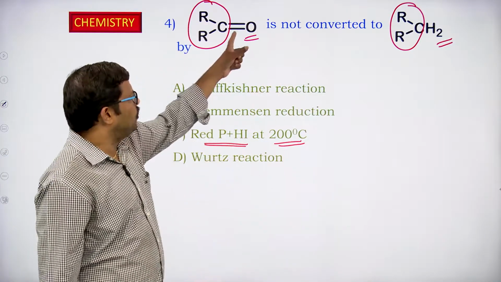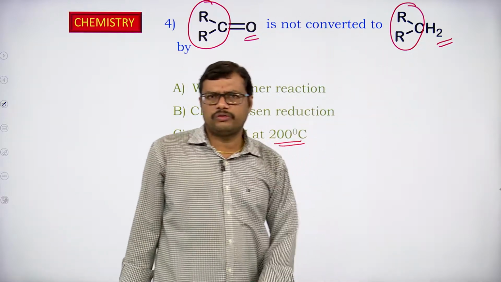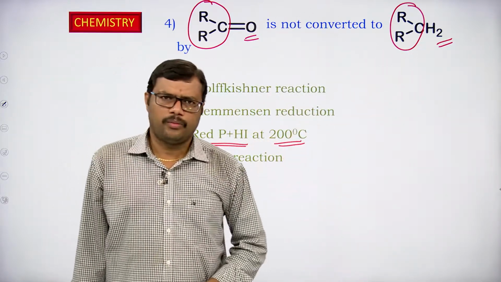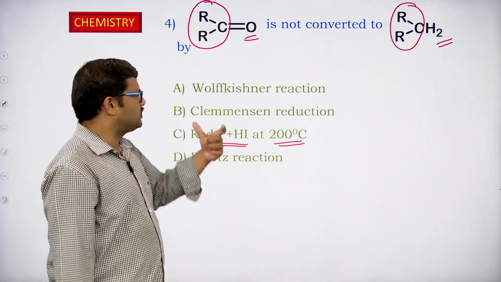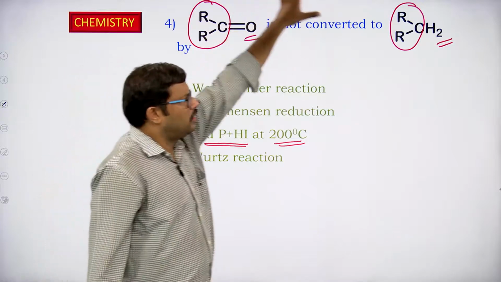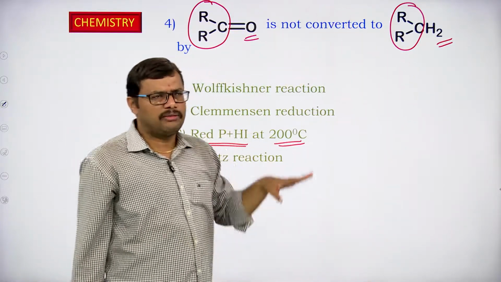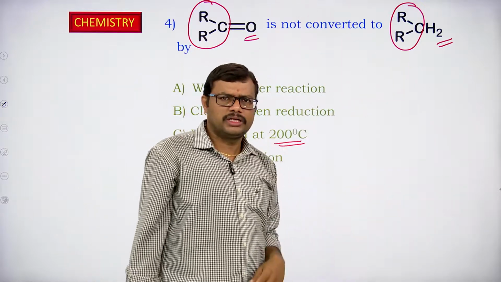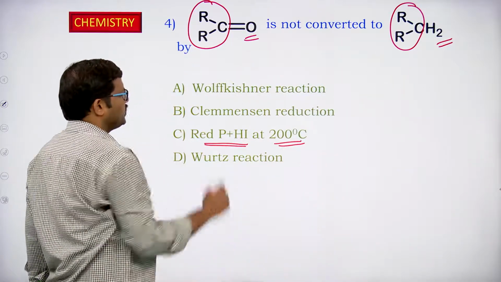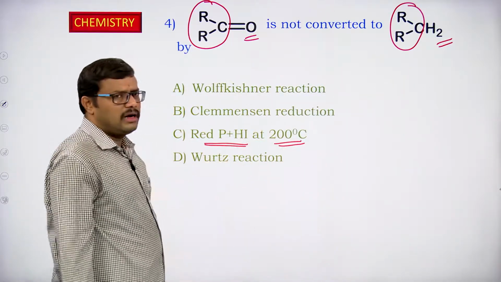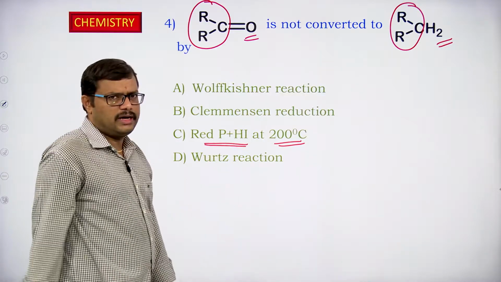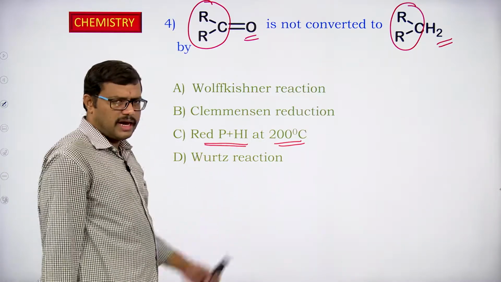We have one CO, so two hydrogens will be added to that moiety. This conversion of keto to alkane, or aldehyde to alkane, or carboxylic acid to alkane, is possible in the Wolff-Kishner reaction, Clemmensen reduction, and with hydrogen iodide and red phosphorus at high temperatures.